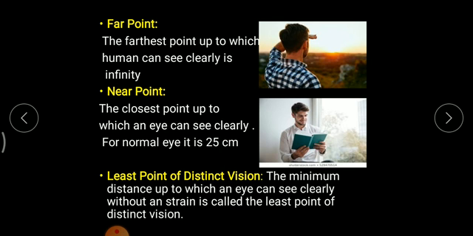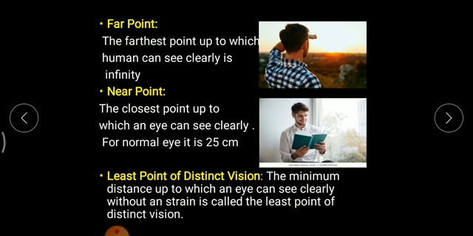And suppose this person shortens the distance between eyes and book, at a certain point he will not see whatever is written in the textbook clearly. He will see a blurred image. In short, if I reduce the distance from 25 centimeter to, let's say, 12 centimeter, the person will not be able to see clearly, and will see a blurred image. So the near point vision of a normal human being is always 25 centimeter.